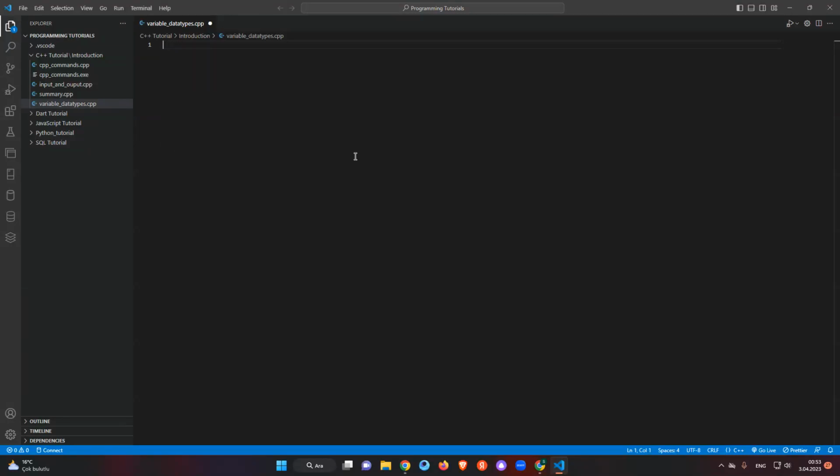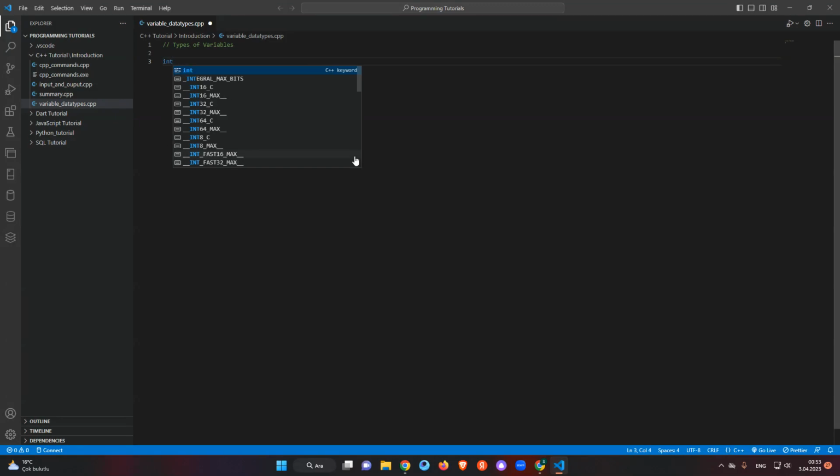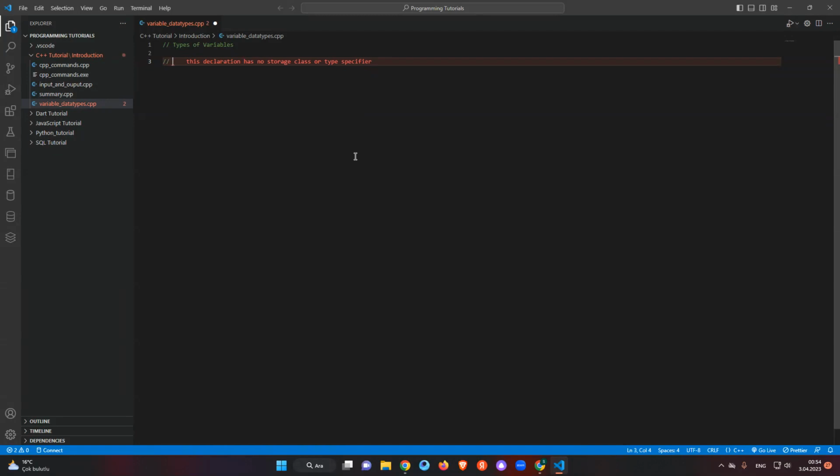Let's write a comment: types of variables. What are the types of variables? We have int, which means integer. We can write it like integer, but we're using it like int, okay?